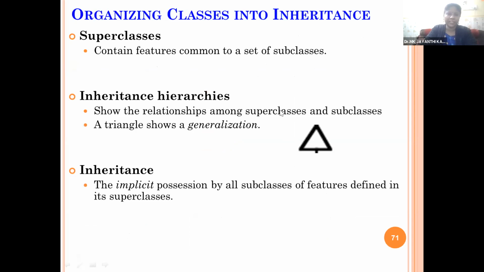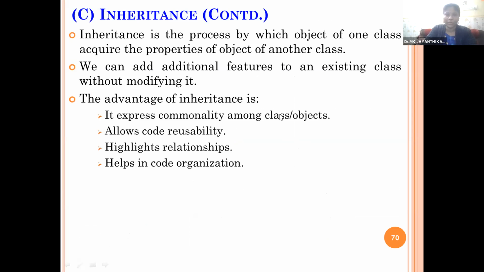So inheritance is the process by which objects of one class acquire the properties of objects of another class. So the base class properties will be transferred to the child classes as they are. We can add additional features to an existing class without modifying it. So we can add new features by adding additional characteristics and functions without modifying the base class.